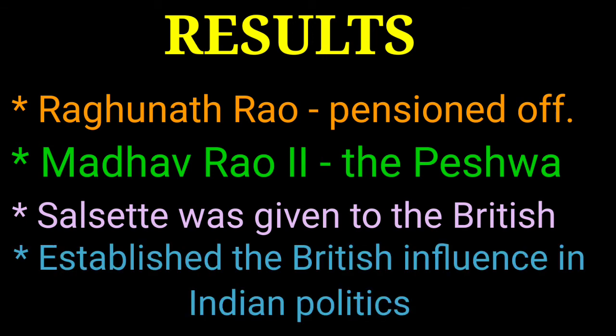So it brought Raghunath Rao to an end. He was pensioned off and removed from his position as a Peshwa. And Madhav Rao II was made the Peshwa by the British. And Salsette, an important place there, was given to the British. And it resulted in the British influence in the politics of India. Till then they had conquered places, but now they started showing their influence in Indian politics.